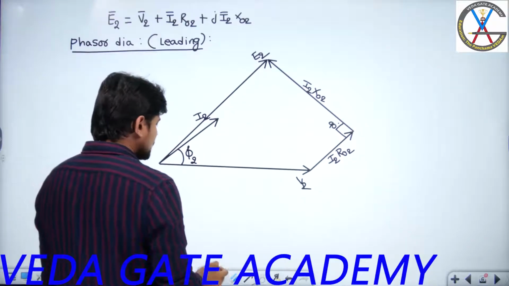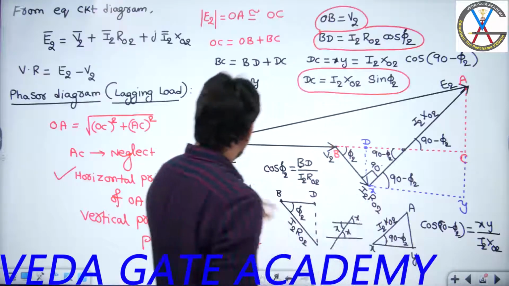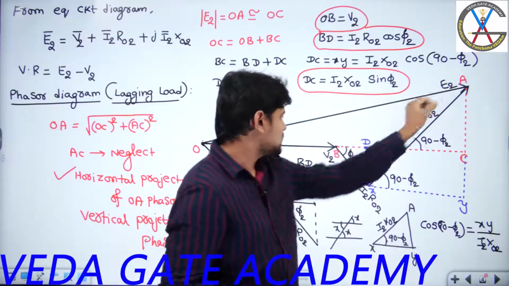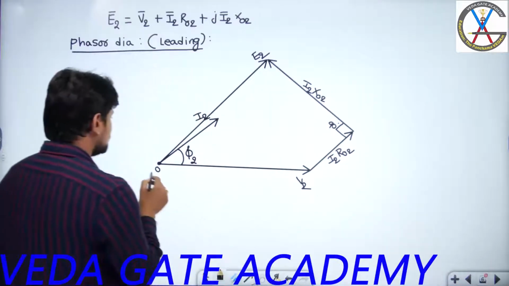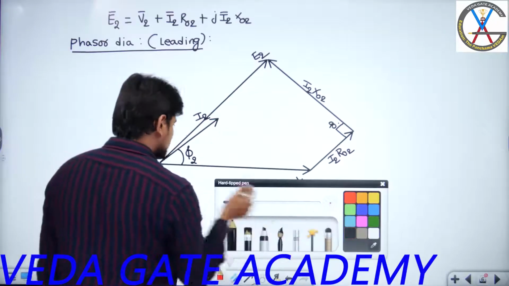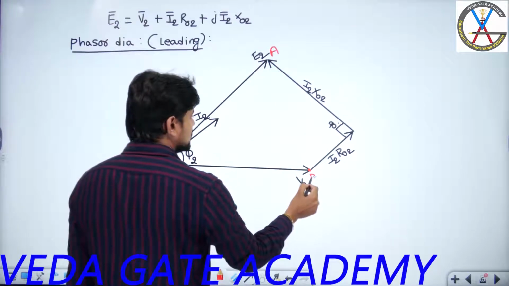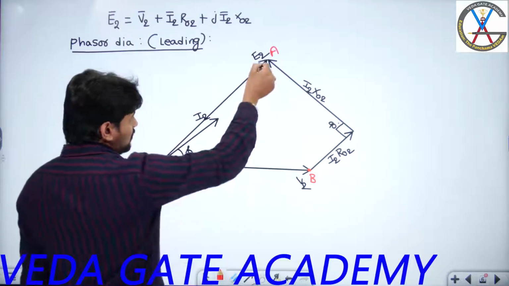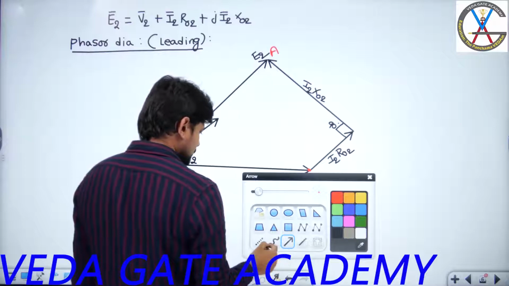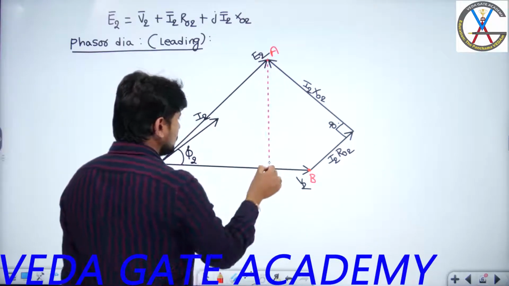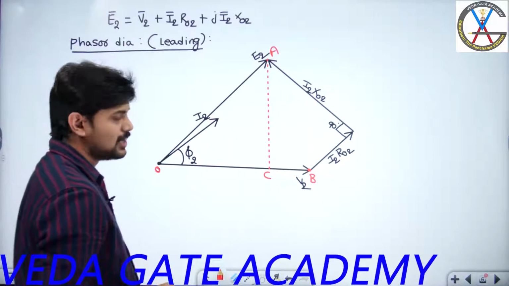Now what I will do is I will try to indicate with some points. This is O. So what are the notations I have used here? This is O. This I have assumed as A. This I have assumed as B and C. So I will take the same thing. This is O. Let me use a red color. And this I am assuming as A. This I am going to assume as B. And after that, I am forming a right angle triangle, right? So if I form, yes, this I can assume as C.